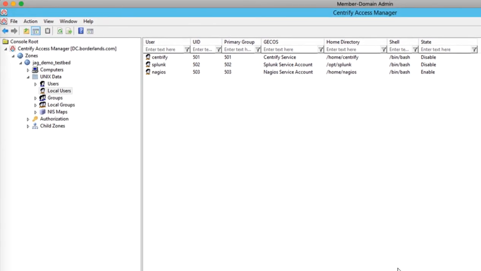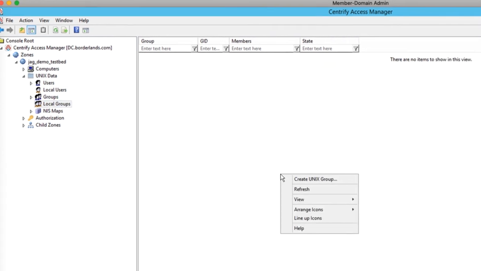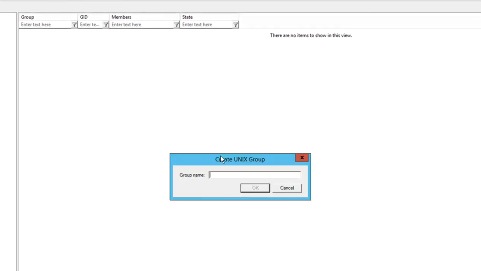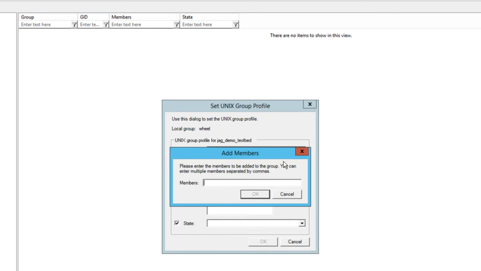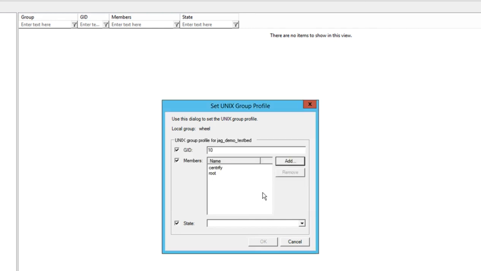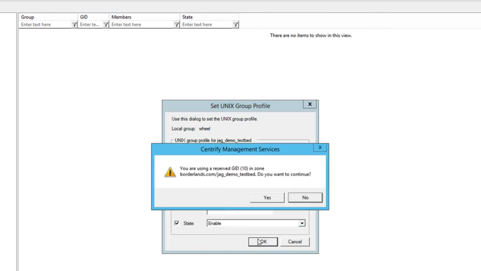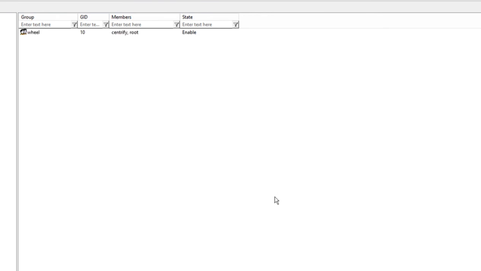Centrify can also manage local groups centrally within the same zone structure, enabling both the creation of the new local group as well as the central management of its members. In this example, we'll define the properties for the existing wheel group so that we can take over managing its membership centrally instead of locally on each system. I can ensure that root and newly defined service accounts are the only members of the wheel group.